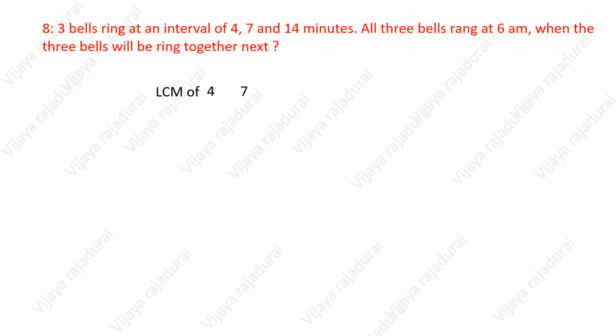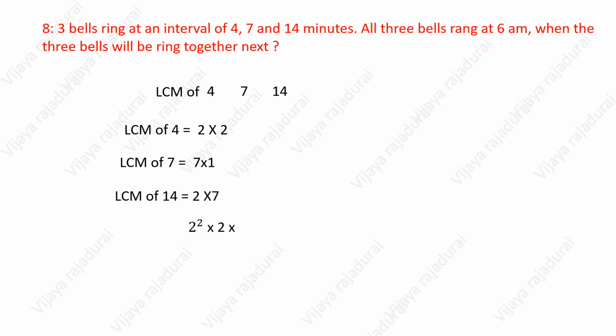The prime factorization of 4 is 2 cross 2, of 7 is 7 cross 1, and of 14 is 2 cross 7. The common factors between these three are 2 and 7. So 2 power 2 into 2 into 7 power 2.